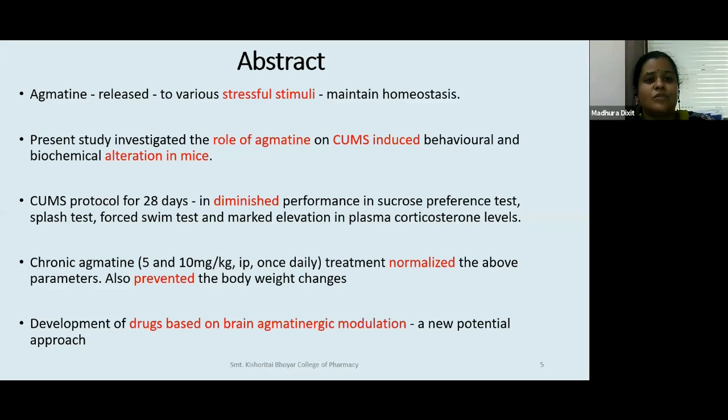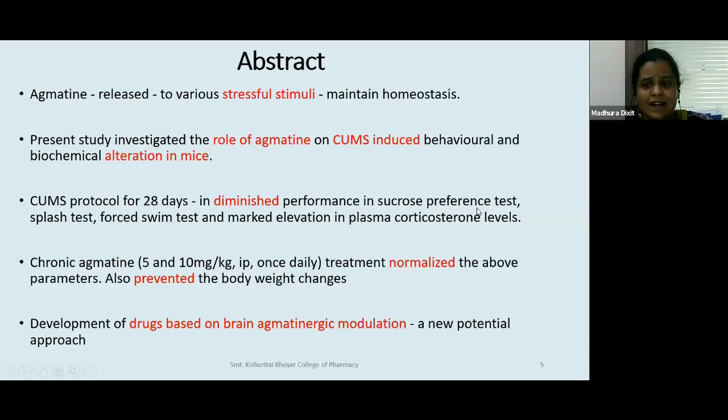Okay. So in the abstract, we have that agmatine is released in response to various stressful stimuli, and it is required to maintain homeostasis. The present study investigated the role of agmatine on CUMS-induced behavioral and biochemical alterations. The CUMS protocol for 28 days was taken up, and it caused diminished performance in the sucrose preference test.